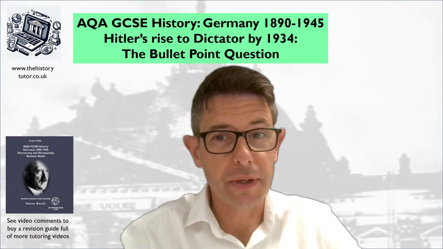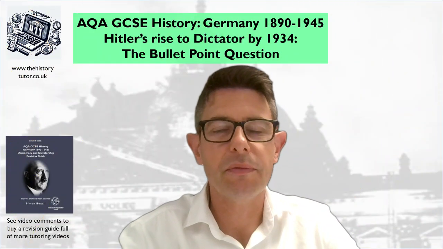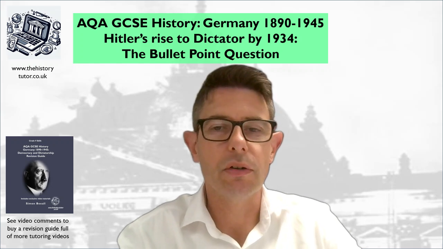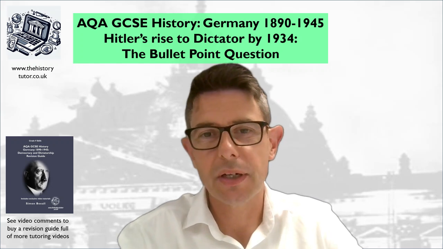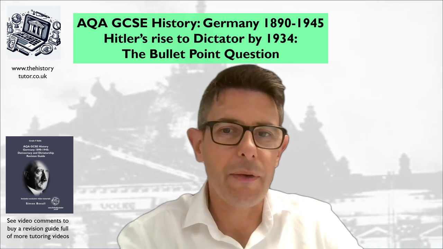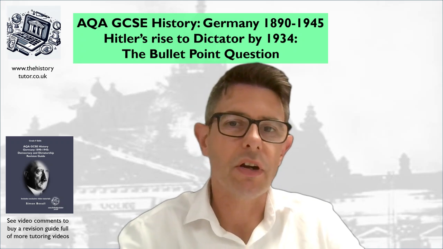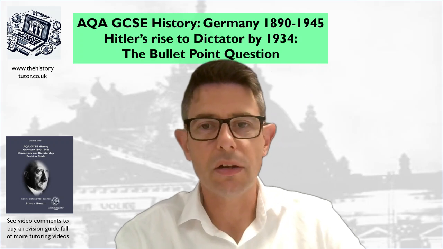Okay, so what is the bullet point question? You might be wondering. Well, it's this 12 mark at the end of the AQA Paper One exam for the depth study on Germany or America or the other topics like that. In this particular video, we're going to look at the Germany topic, and we're going to look at how Hitler became dictator of Germany by deciding which was the most important. Was it the Reichstag fire or was it the Night of the Long Knives?